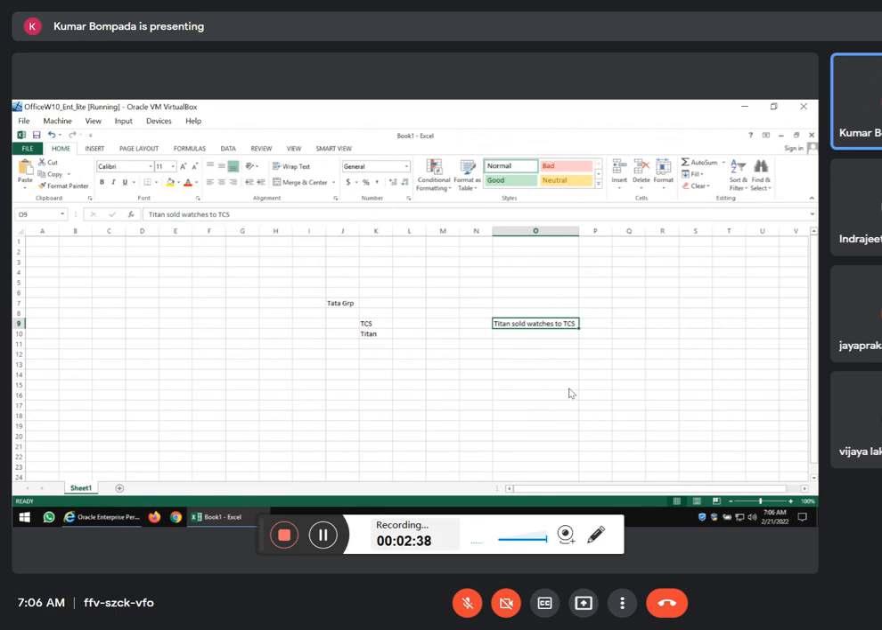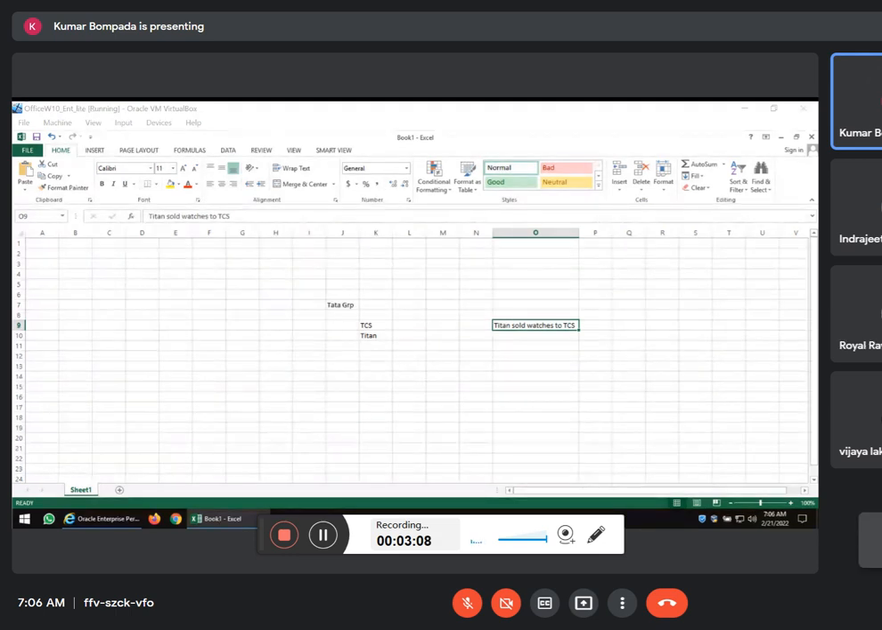Then what is the issue with this transaction? Titan normally sells watches to other people. Just like that, they sold watches to TCS. What is the harm in that? What is the problem in that? Why is there a fraudulent transaction? We need to report to the statutory body. So what do you want to report now? That is the question. It can write a wrong account, sir. Wrong data can be entered.